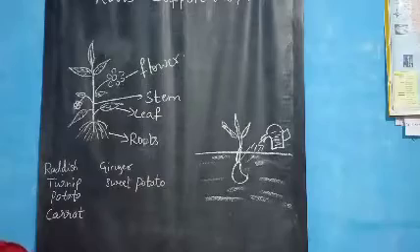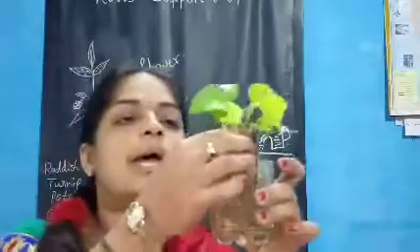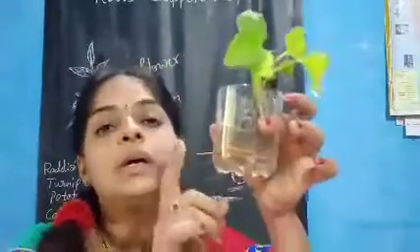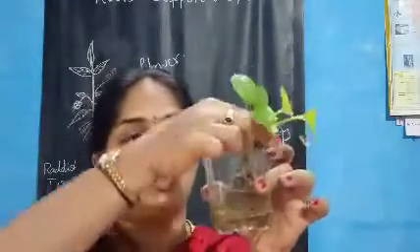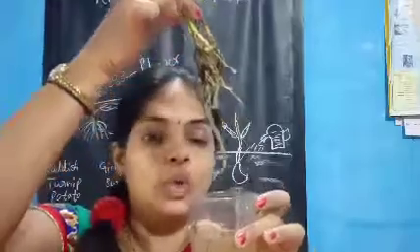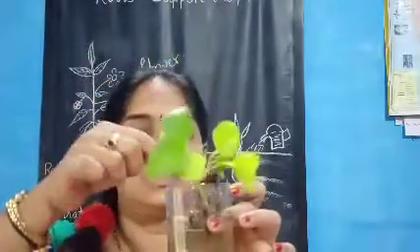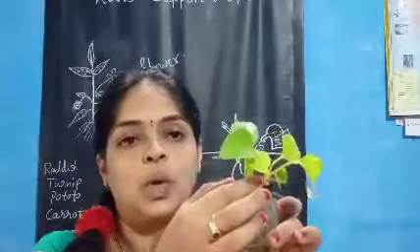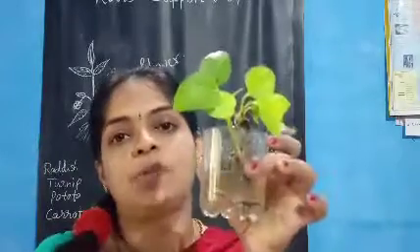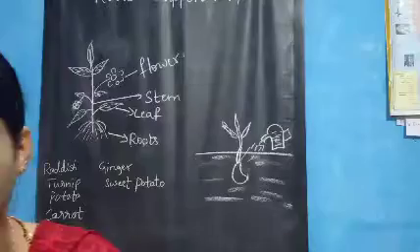I already showed this. What is that? In your home also, like this plant you can keep in a glass of water. After 2 weeks, you will see roots like this, children. Understood? These roots support the plants, and leaves will come out. So how it is growing, just observe in your home. Apart from that, I already said that.